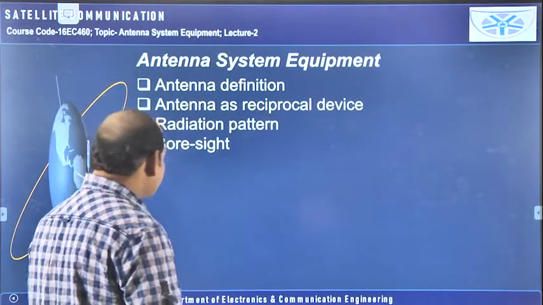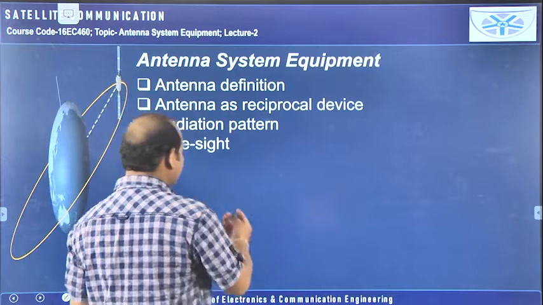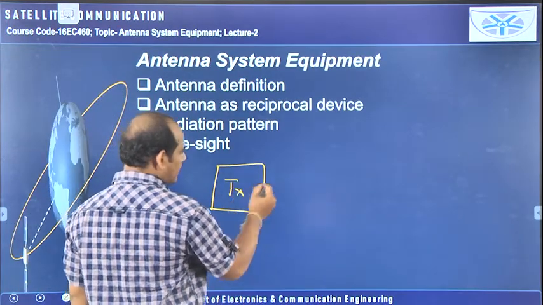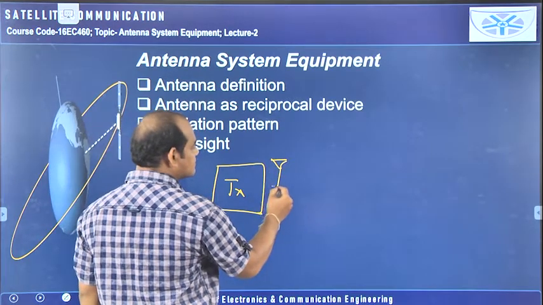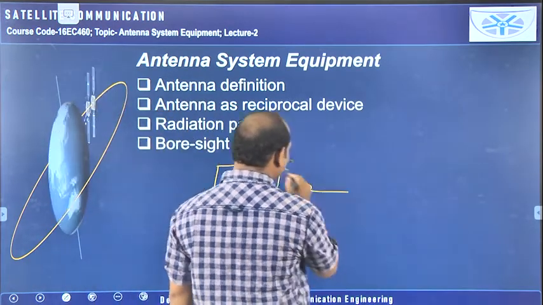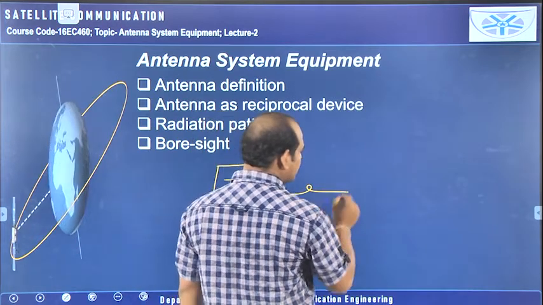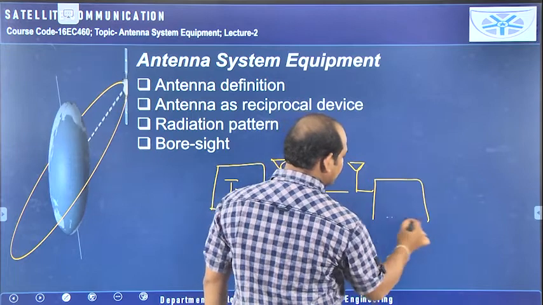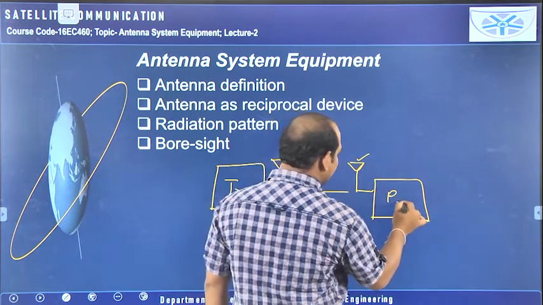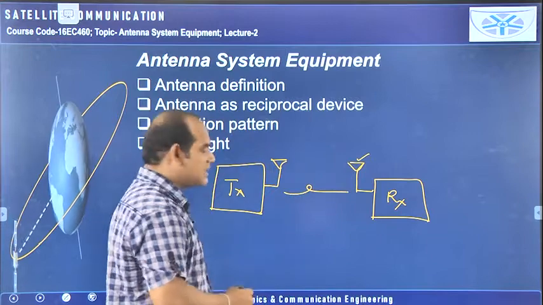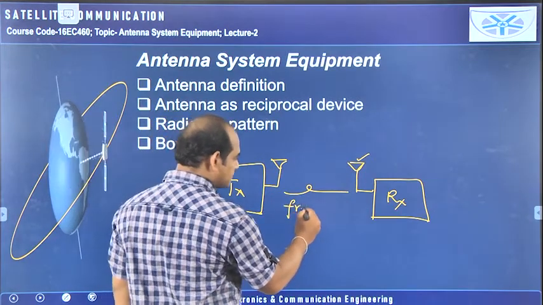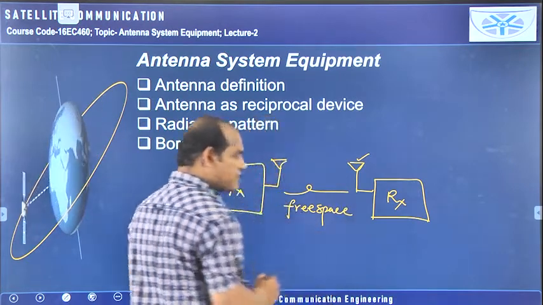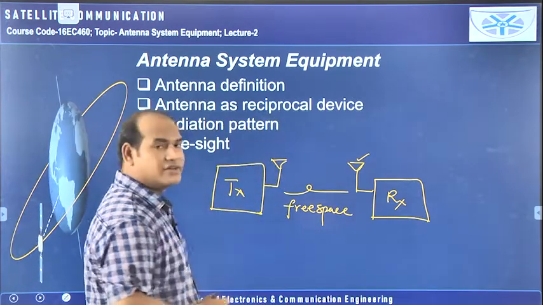We saw yesterday what an antenna is, and I have taken one block diagram like this. Here the transmitter is there. The last stage of the transmitter is the transmitting antenna, and from this we are transmitting into the free space. At the receiver side, the first block is the receiving antenna, and here the receiver is there. The channel is free space. With this concept we have defined the antenna in different ways.